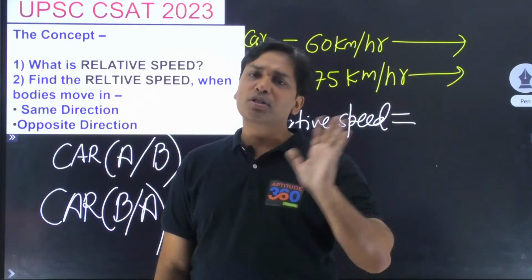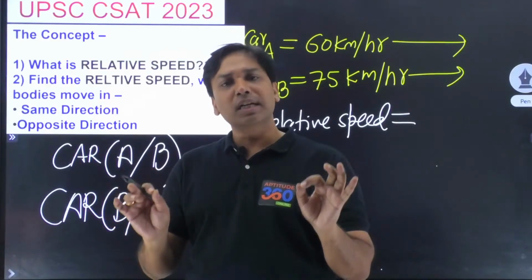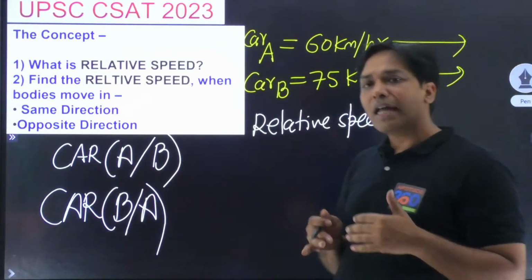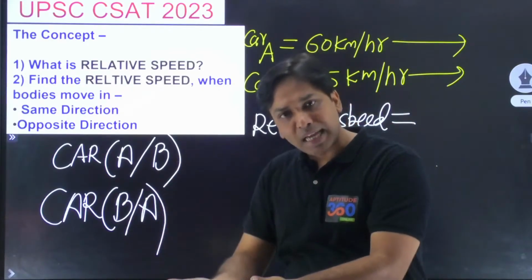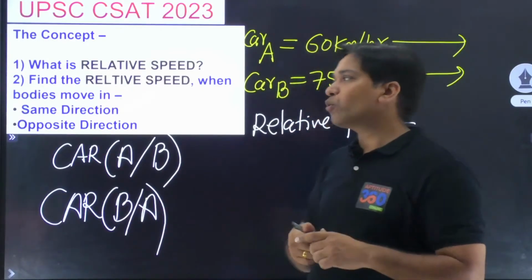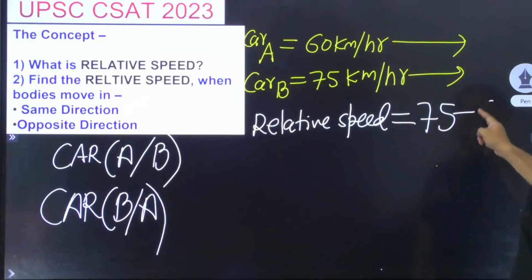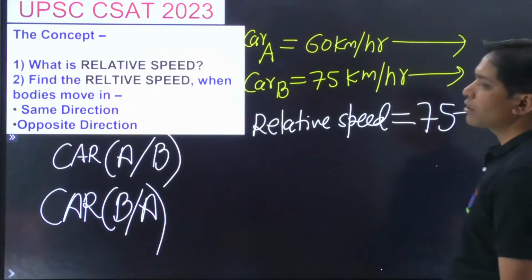Once we understand what is going to be the concept of relative speed. मैंने क्या बोला? अगर हमारे को रिलेटिव स्पीड निकालनी है and objects are moving in the same direction, what is that you should be doing? आप जो ज्यादा वाला स्पीड है उस वाले में से आप छोटे वाले स्पीड को सब्सट्रैक्ट कर दो.